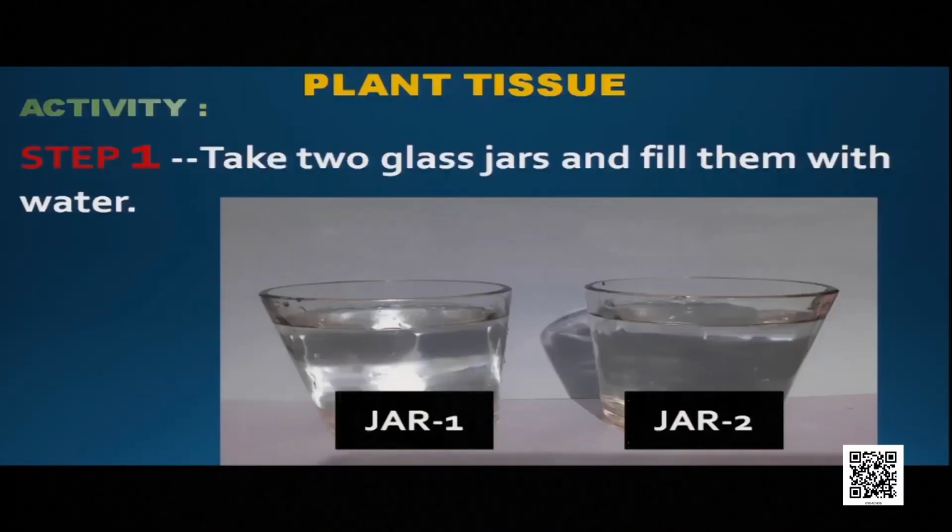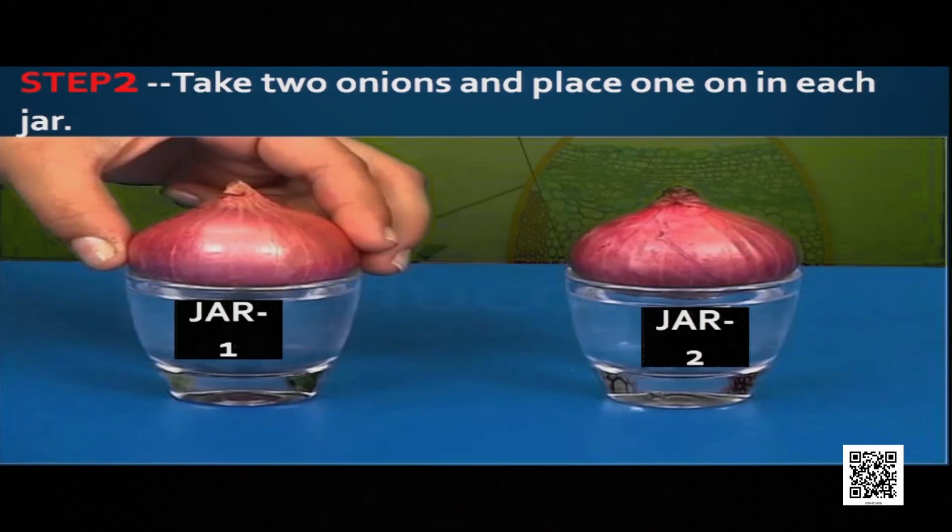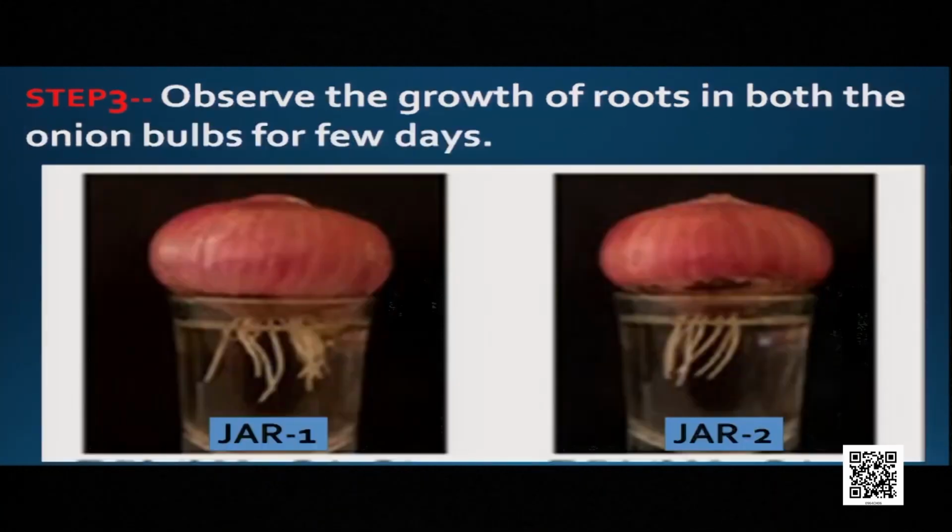Step 1, take 2 glass jars and fill them with water. Label them also, jar 1 and jar 2. Step 2, take 2 onions and place one on each jar. Look at the picture as it is shown. In the same way you are going to put them. Now let us go to step 3. Once the onion bulbs are put in the jars, the roots will definitely come out from those onions after a few days. So observe the roots of the onion in both jars for a few days.